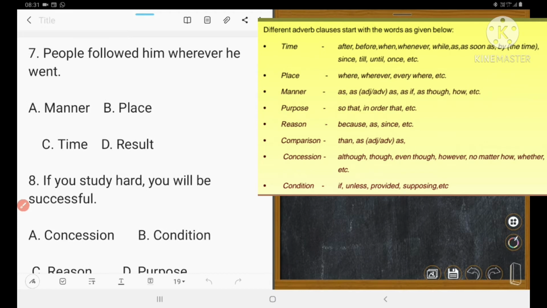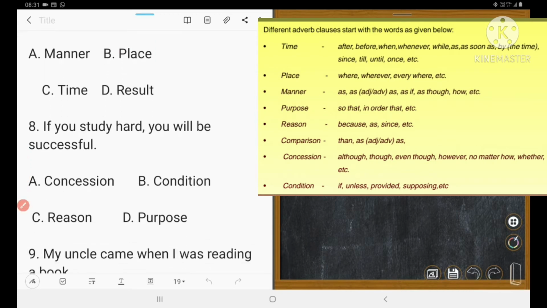Next one is 7: People followed him wherever he went. Yes, wherever. Place adverb. Could you understand? So number B is correct, because it refers to place, so it is a place adverb. Similarly, the words which refer to time are called time adverbs. The words which refer to place are called place adverbs.